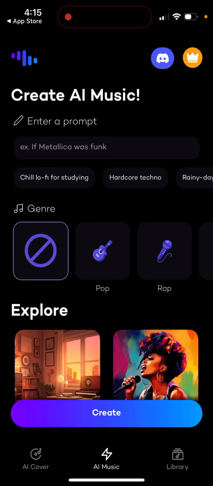Then there is AI music. You can enter a prompt and then just create AI music as similar as you create visuals. So you can do that. And then there is also library. Let's create your first song. So then you can just try a bunch of AI songs which were already created. So that's pretty cool app.